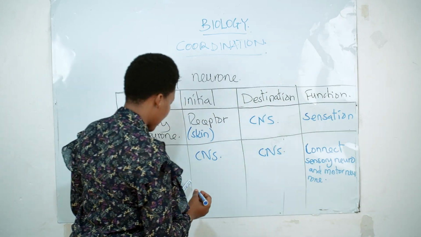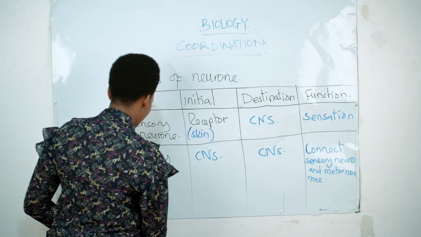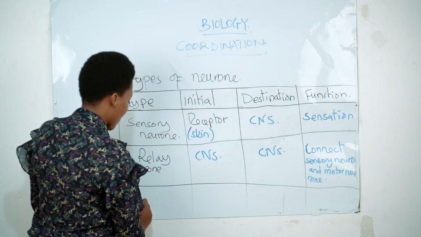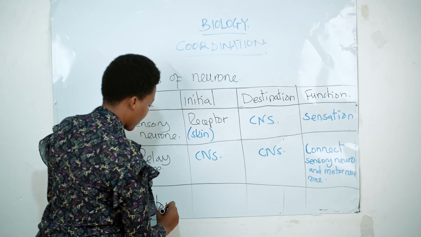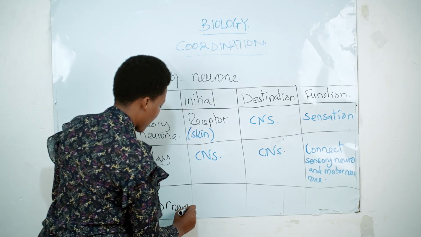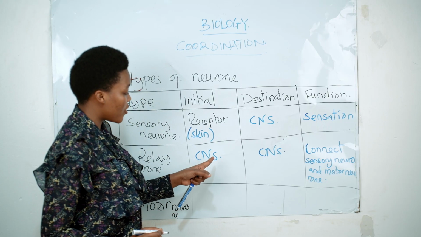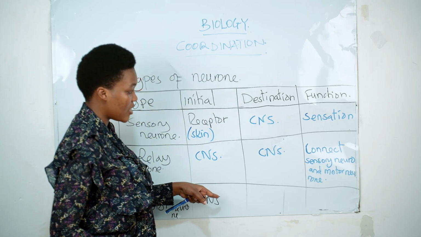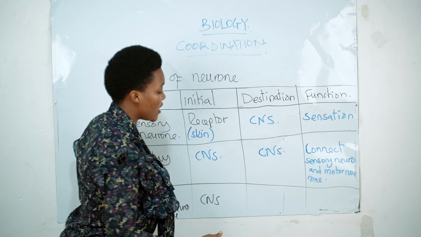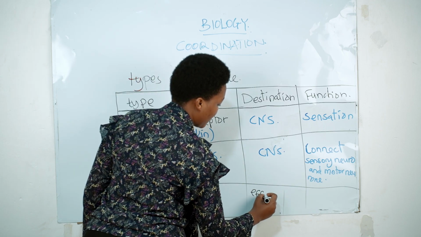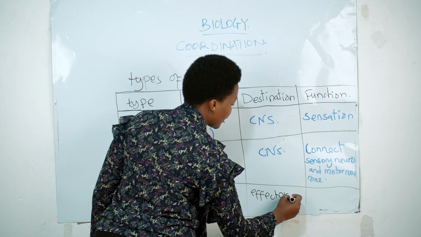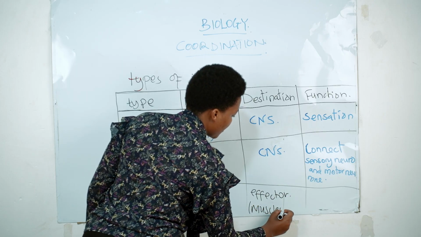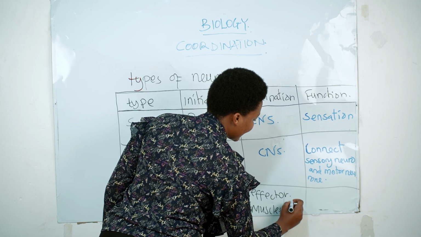And the last type, we say that it is the motor neuron. So where is the initial stage of the motor neuron? So motor neuron starts from the central nervous system. It takes the order from the central nervous system, then destination to the effector. Effector, these are the muscles, but also glands.